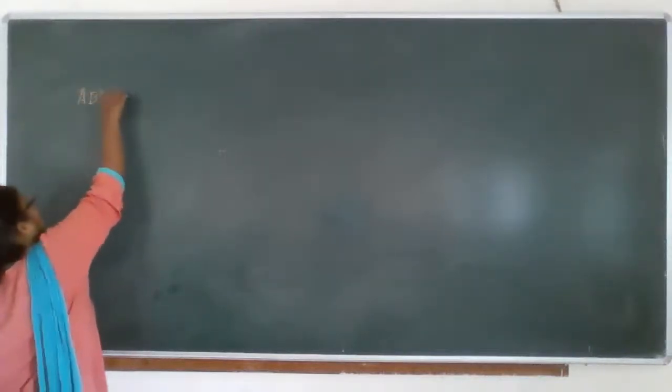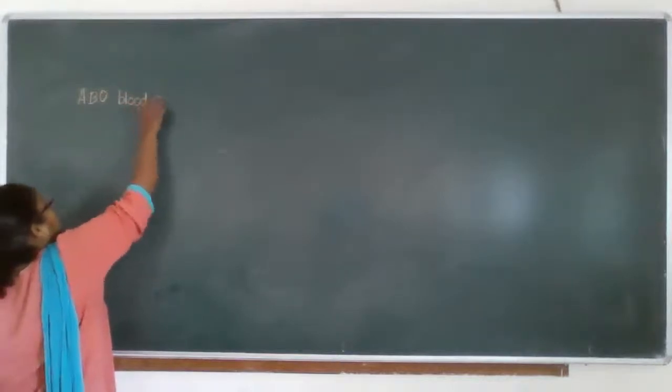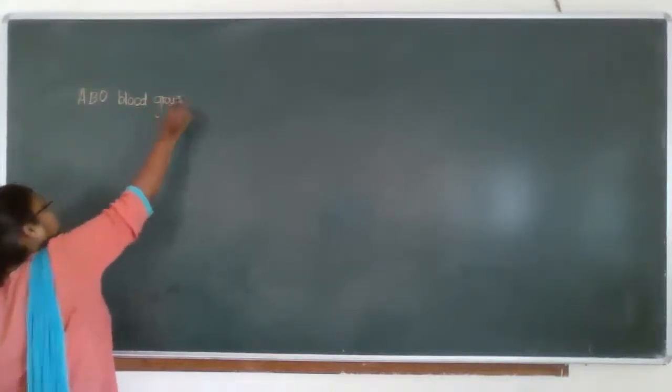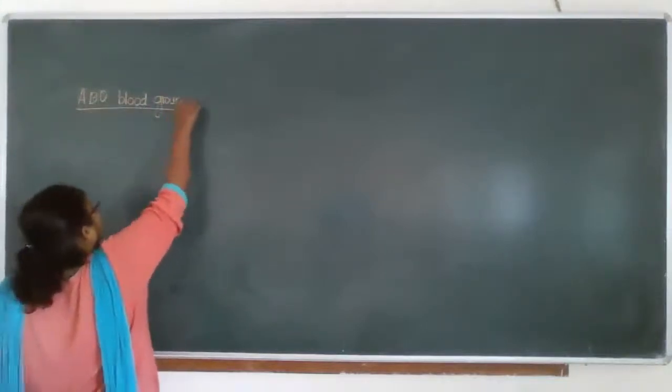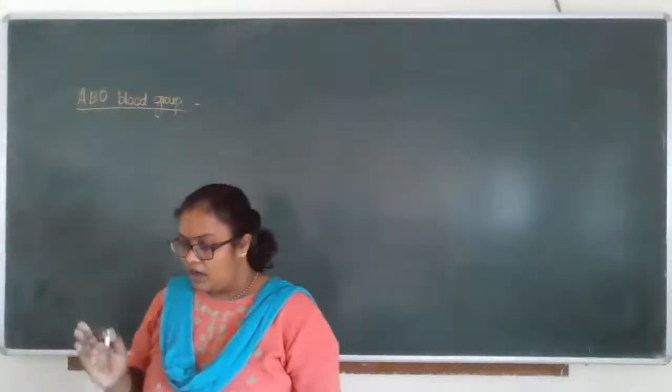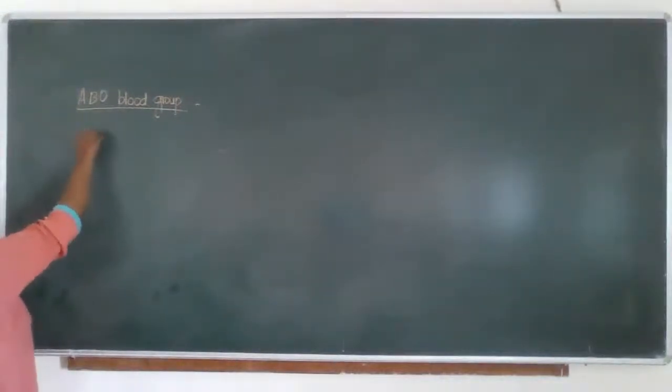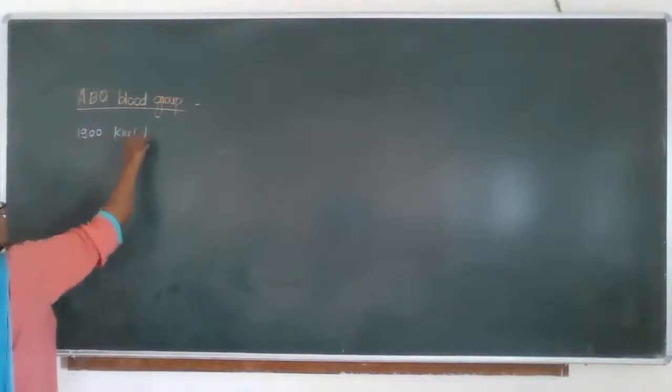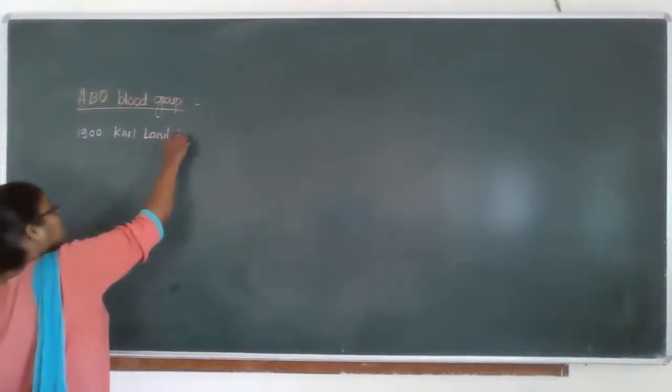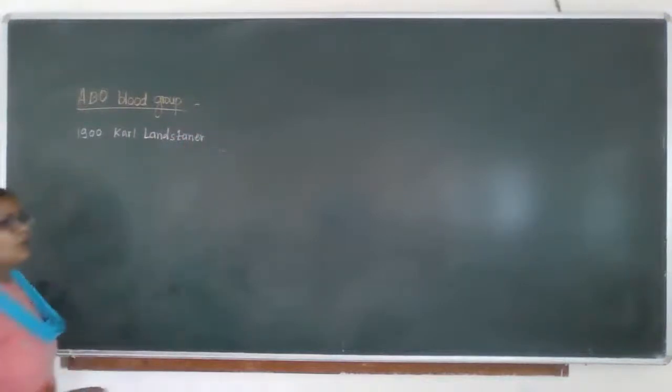ABO blood group system. Now we are turning to the next point, the ABO blood group system. This ABO blood group system was discovered in the 19th century by Karl Landsteiner. Okay, and his students were De Castro and Sturli.